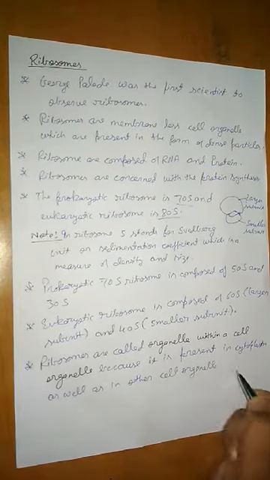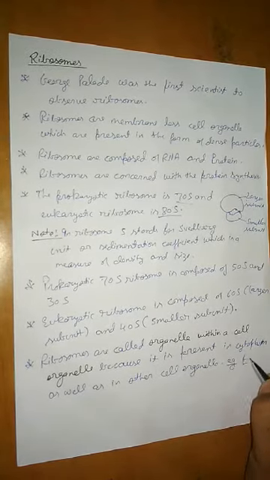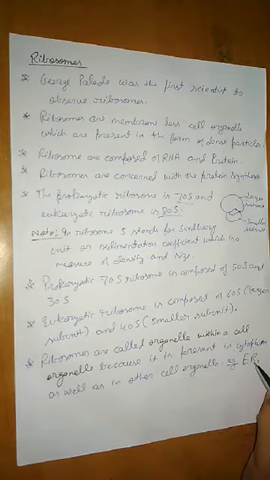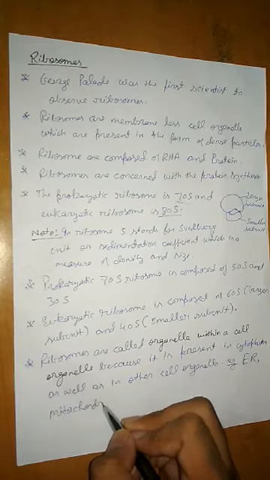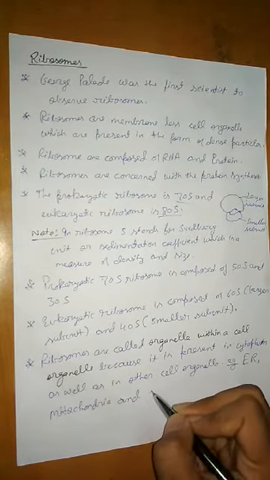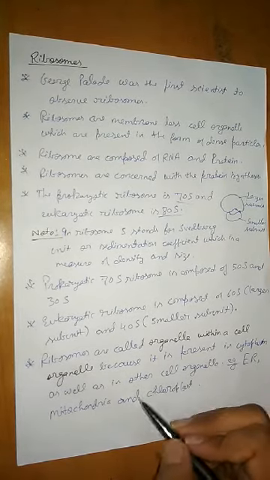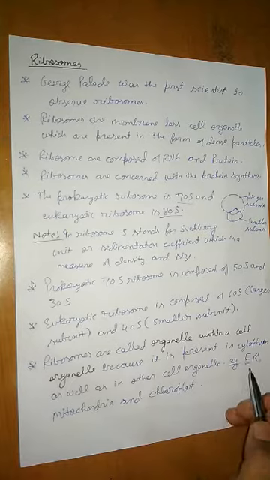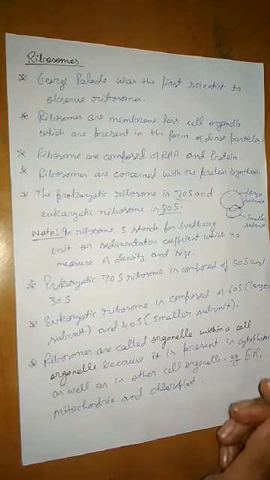I also gave examples of the other cell organelles in which ribosomes are present, like the endoplasmic reticulum. That's why the endoplasmic reticulum which has ribosomes is called rough endoplasmic reticulum. Then mitochondria and chloroplast. In the last couple of videos you've seen that mitochondria and chloroplast also have ribosomes, even though those ribosomes are of the prokaryotic type, meaning 70S. Okay, so this is all about the ribosome.